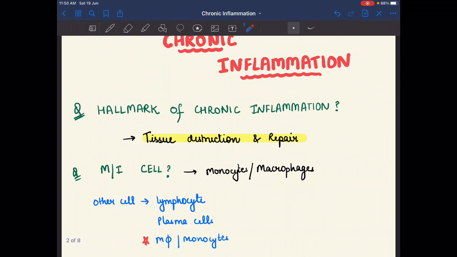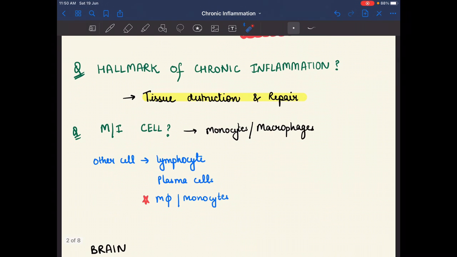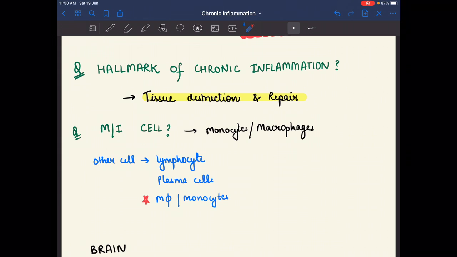And what were the most important cells involved in chronic inflammation? In chronic inflammation, the most important cells are monocytes and macrophages, but other cells are also involved, like lymphocytes and plasma cells. But the question asks the most important, so the most important cells are monocytes and macrophages. Basically, monocytes are in the blood, and if they come into the tissue then they are known as macrophages. So these two terms are basically one. Monocytes and macrophages are the most important cells involved in chronic inflammation.